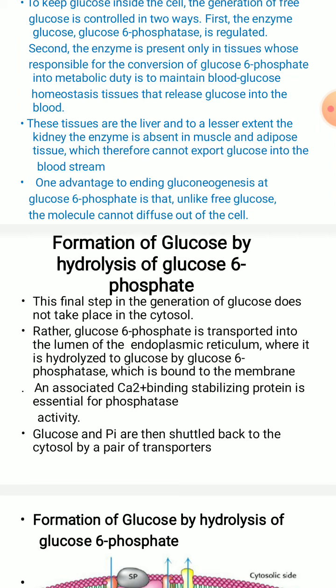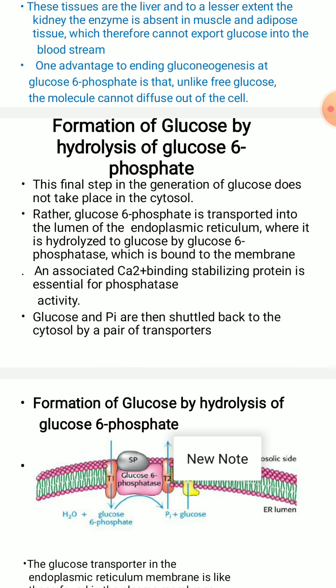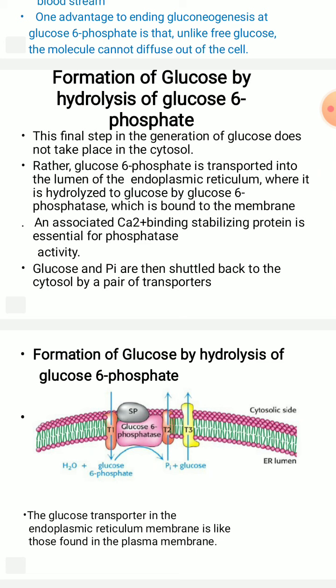This reaction does not take place in the cytosol; rather, glucose 6 phosphate is transported into the lumen of the endoplasmic reticulum. You can see in this slide, first this glucose 6 phosphate molecule is transported into the lumen of the endoplasmic reticulum, where it is hydrolyzed further to glucose, catalyzed by the glucose 6 phosphatase enzyme, which is bound to the membrane.